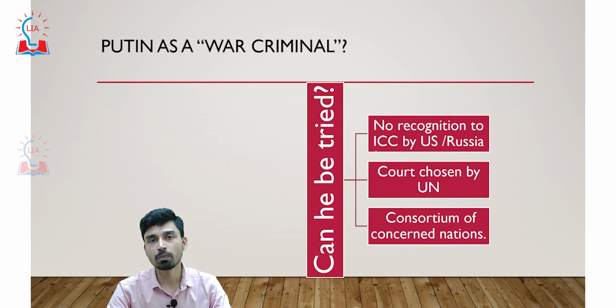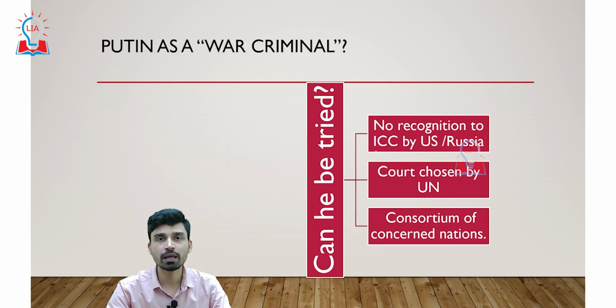But again, the problem is that as long as Vladimir Putin is the President of the Russian Federation, he can decide not to take part in the proceedings, or he may not care about whatever the judgment of these courts is.